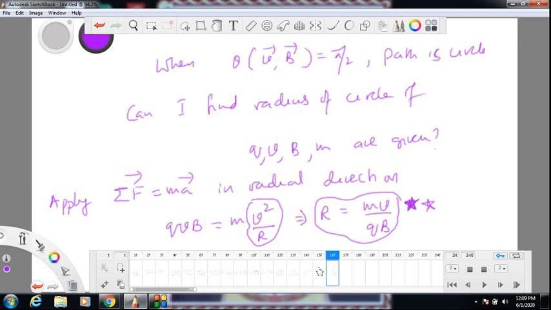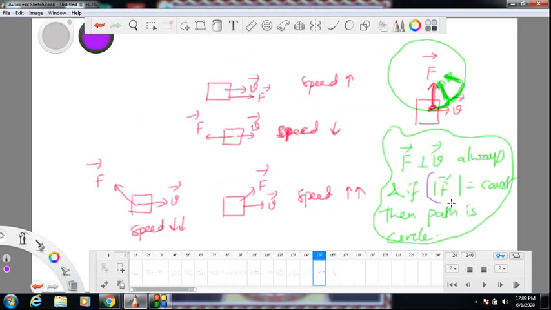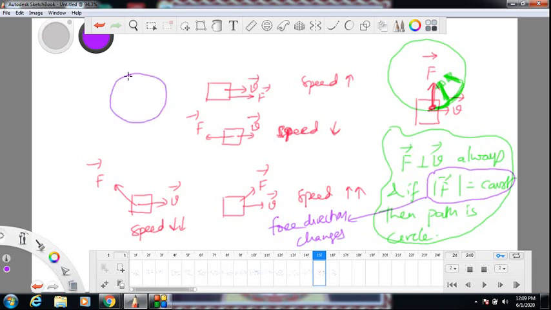Please note, magnetic force is a constant magnitude force. Magnitude of force is constant, but force direction is changing. It is always pointing towards center, but force direction changes. For example, you take this charge going in a circular path. When the charge was here, force was acting this way towards center. Let us say that is west direction, if I say these directions are east, west, north, south. So right now force is acting in west direction. Same charge, when it comes to the top, force acts towards center, but now it is in the southern direction. So the direction of force is changing. Same charge, if it comes to this point, force is acting in eastern direction.